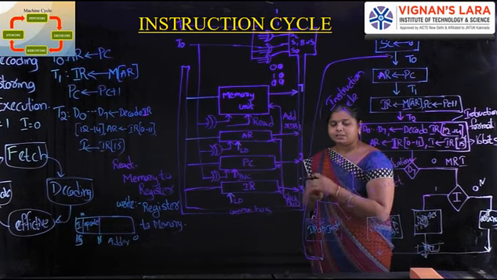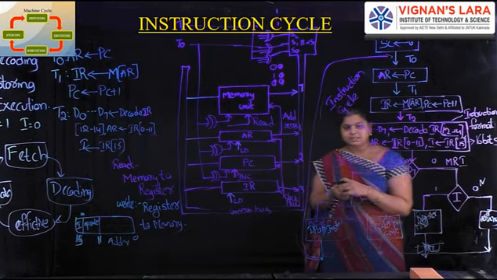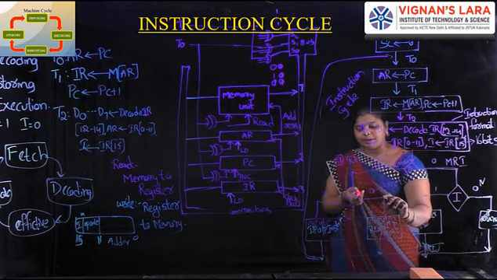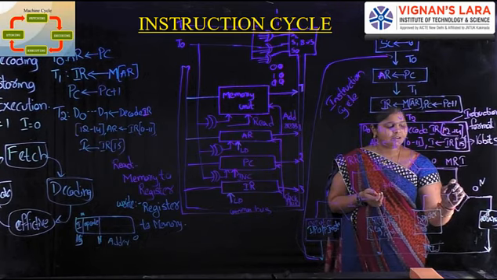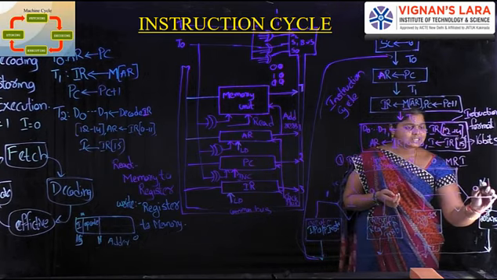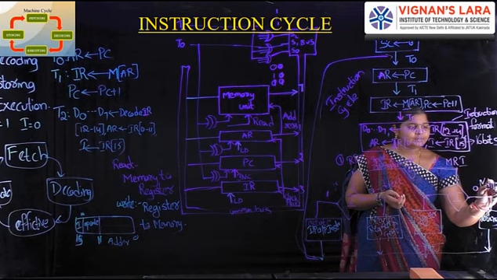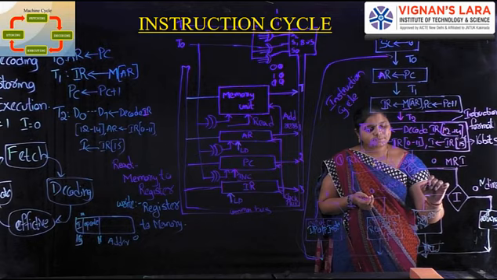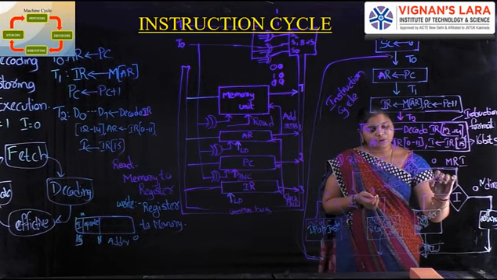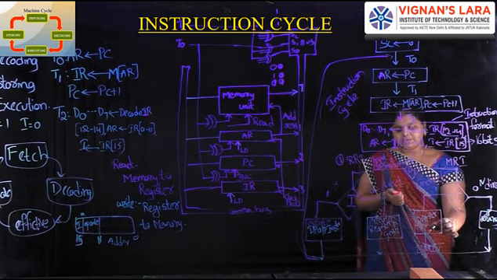That executes the input and output instructions, and next the register reference instructions. For memory reference instructions, 0 means direct, so nothing extra is done, and 1 means indirect. With these we perform the direct or indirect memory reference instruction.